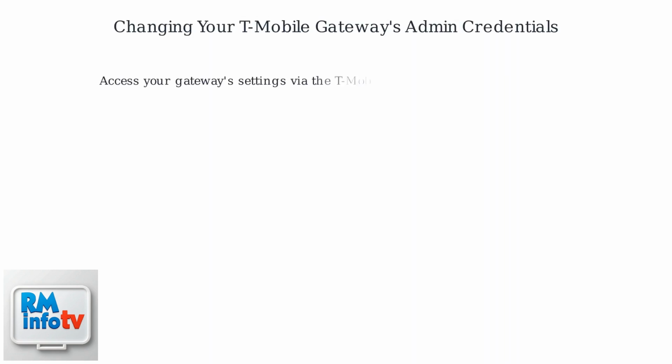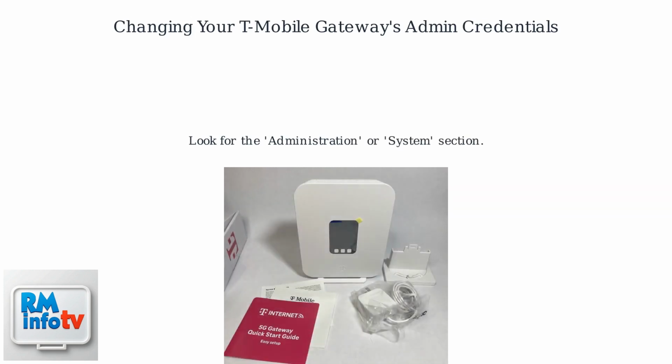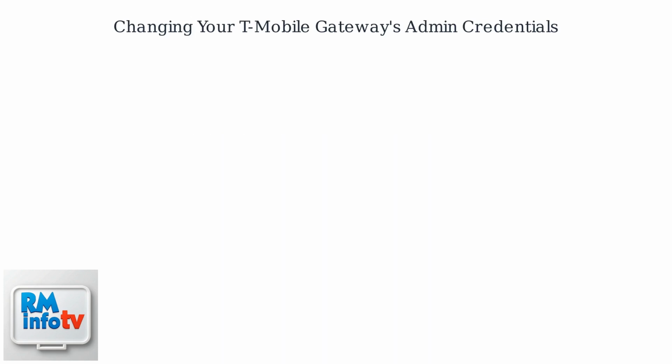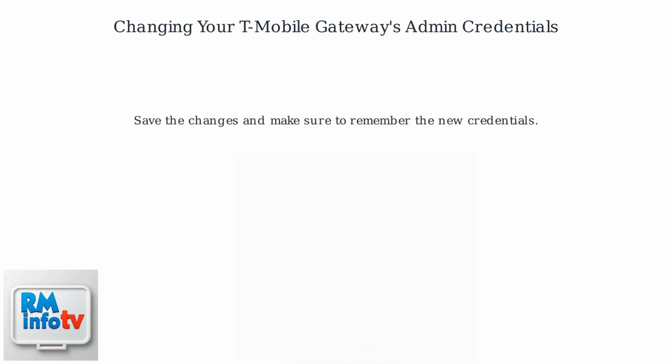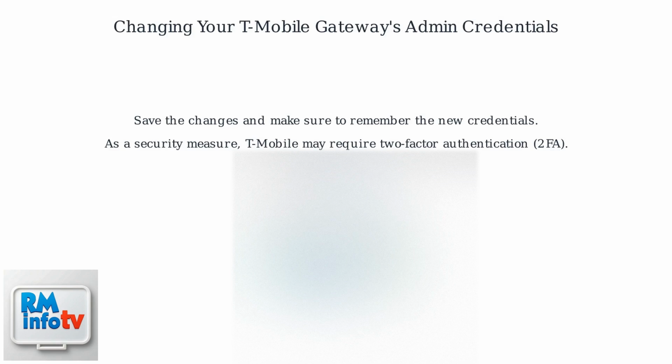Securing your T-Mobile gateway involves changing the default admin credentials. Access your gateway's settings via the T-Mobile Internet app or web interface. Look for the Administration or Systems section. Here, you can change the default username, typically admin, and password. Use a strong, unique password to prevent unauthorized access, aligning with cybersecurity best practices. Save the changes and make sure to remember the new credentials.